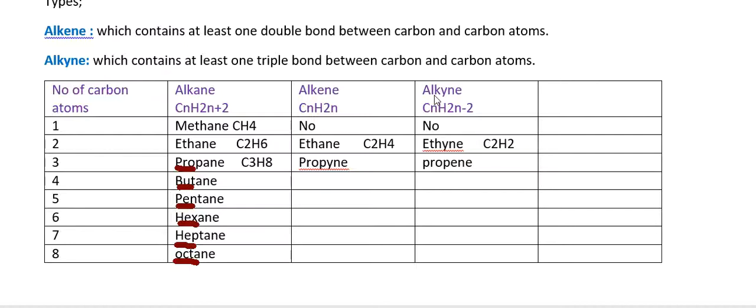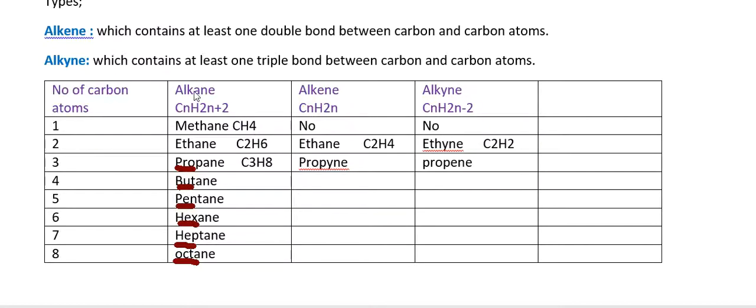If the number of carbon atoms is 3, then the hydrogen must be 2 times 3 minus 2, which is 4. So this is the general idea of alkanes, alkenes and alkynes. In the case of methane, only the alkane is possible, with the structure CH4.